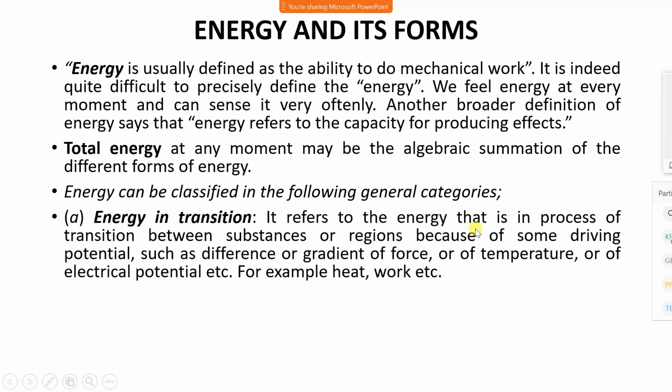It refers to the energy that is in the process of transition between substance or the region because of some driving potential, such as difference of gradient of force or of the temperature or of electrical potential, etc. For example, heat and work. Heat and work is a transition energy. Only heat and work are the transition energy because this heat and work crosses the system boundary.